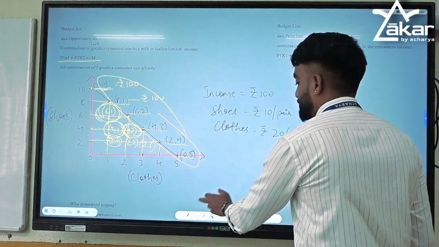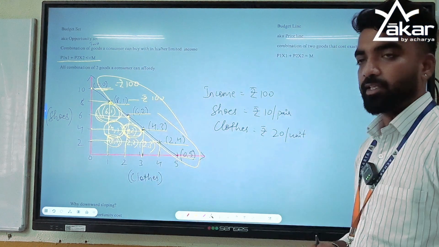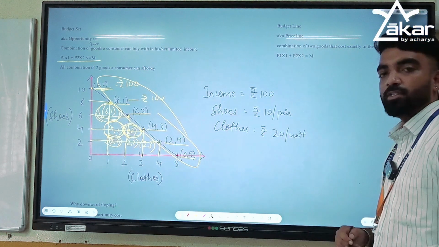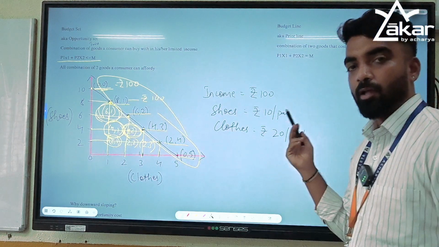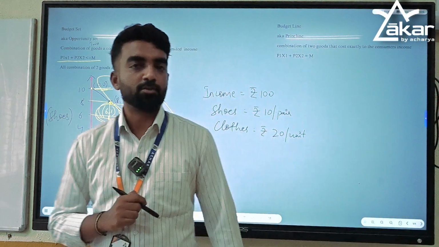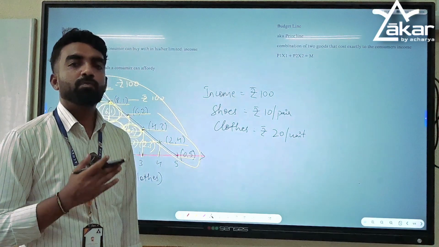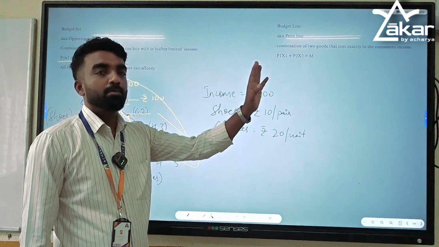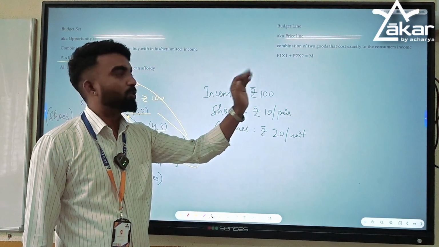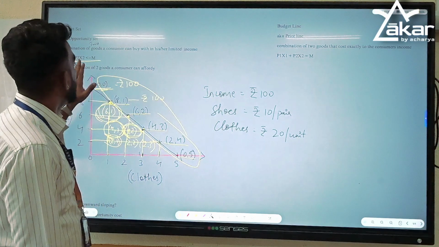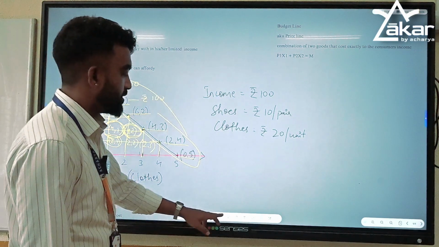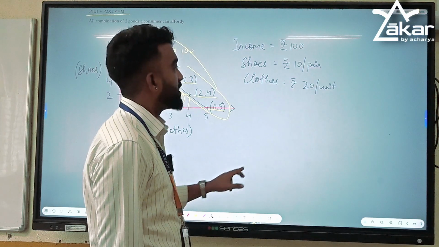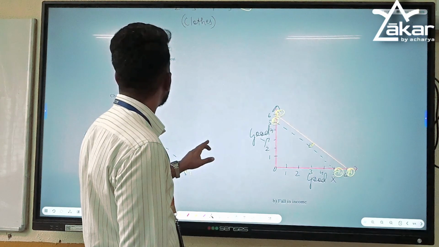So what is the equation for budget line then? P1 x1 plus P2 x2 is equal to M. M means income. I have already told P1 and x1 are price and quantity of good 1 plus price and quantity of good 2 is equal to income. Here it can be equal to or less than the income. This is the major difference between budget set and budget line.